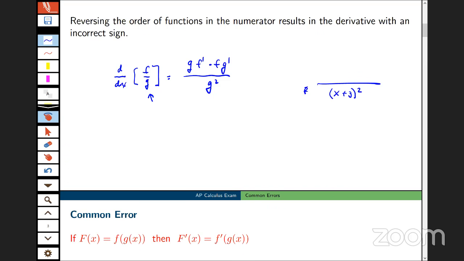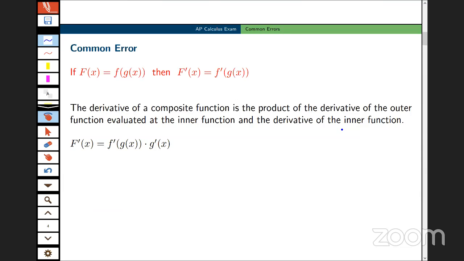Let's take a look at this one. So this is a very common error that involves the chain rule. If we have a composition of functions, f of g of x, and we want the derivative, a very common error here is, and you can probably see this one already, to forget to take the derivative of the inner function. So the correct answer here, of course, is the derivative of capital F is f prime of g of x times g prime of x.